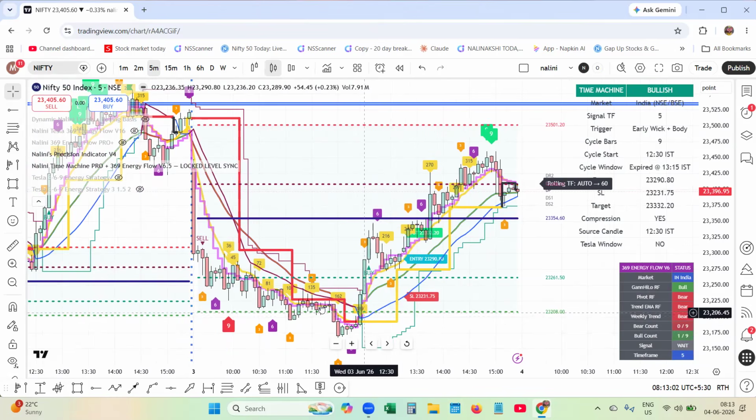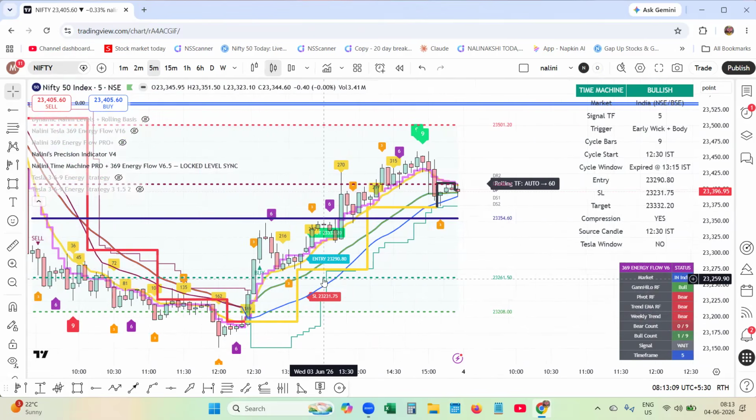Timely exit you can do, timely entry you can do, knowing the pressure building over here. You will get to know which side the whistle is blowing, and you enter into the trade.